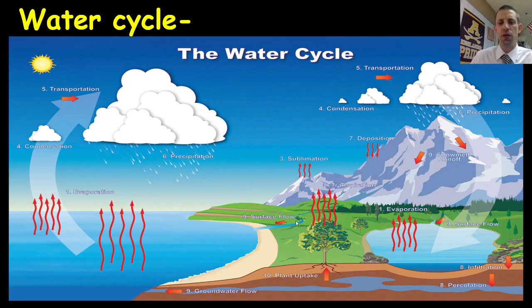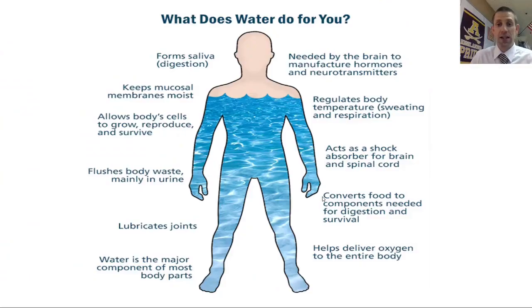Another option too is if the water soaks into the ground, it can be taken up by plants. Plants can then give off water to the atmosphere through a process called transpiration. It's evaporation through the leaves of plants. Plants have tiny pores on the bottom sides of their leaves. They're called stomata, and they contribute then to water vapor putting back into the atmosphere, where again it can condense and form clouds again. In tropical rainforests, there's enough transpiration every day to produce rain clouds on a daily basis.